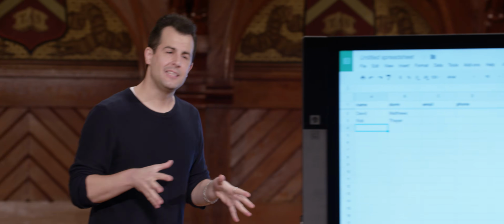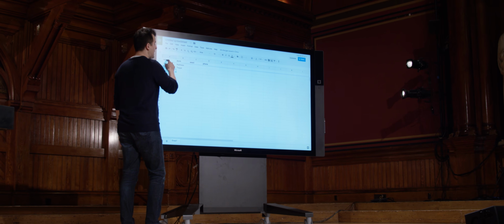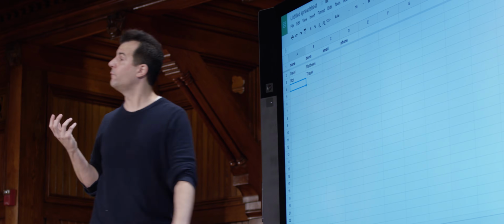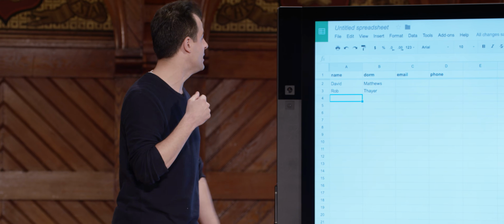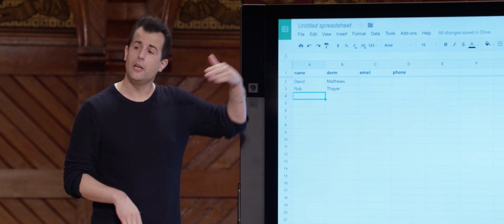So this is nice. This itself is structured data. You have metadata like name, dorm, email, phone, keys, if you will. And we've used that expression before in various CS contexts. And then you have values. And those values line up with those keys.